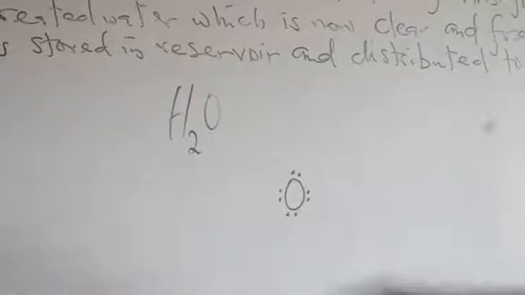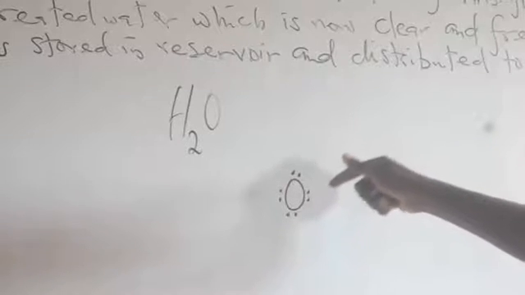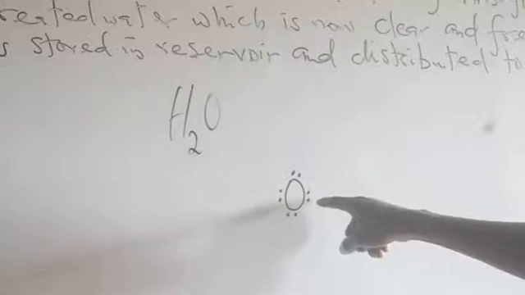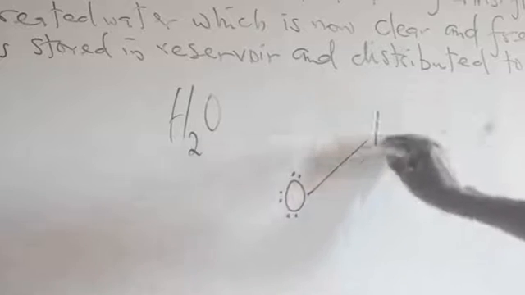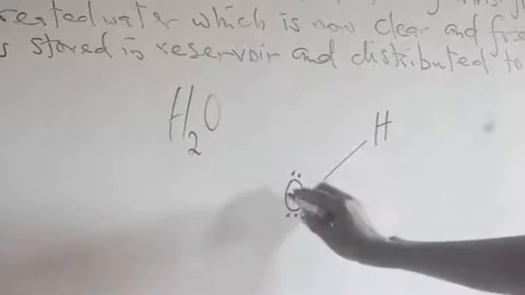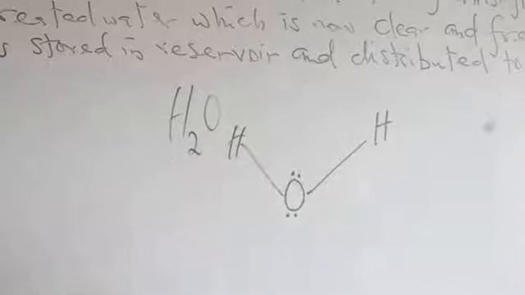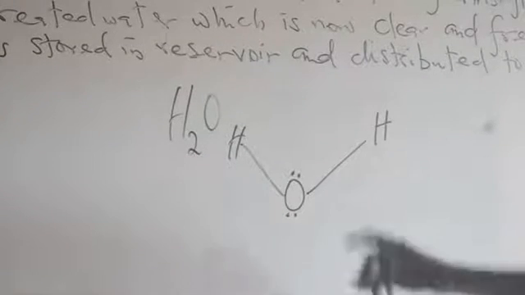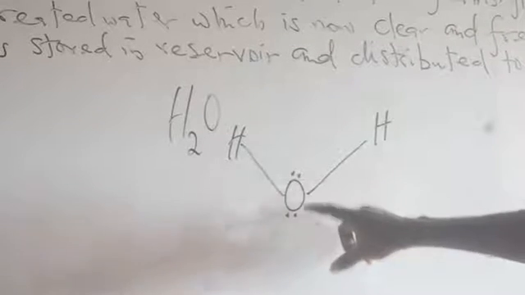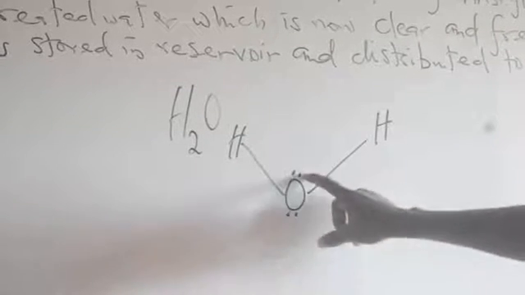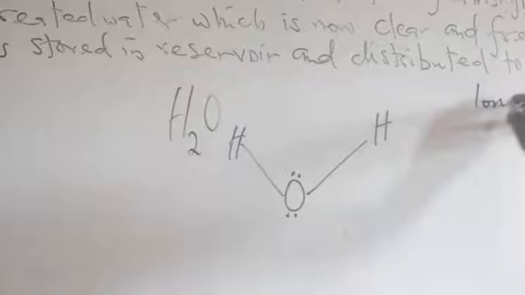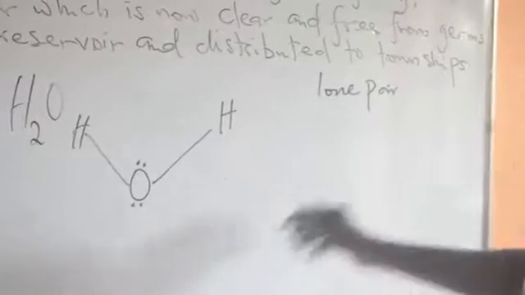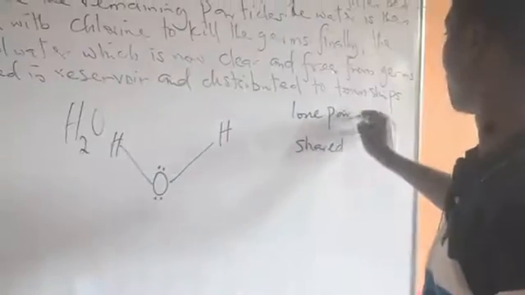Now, here, the 2 atoms of hydrogen will begin to bond covalently to the central atom, which is oxygen. Here, 2 electrons will go for what? 1 atom of hydrogen. 2 electrons will go for another atom of what? Hydrogen. So in the water molecule, the pairs of electrons that are not participating in the bonding are what we call lone pair of electrons. So we have a lone pair of electrons and we also have a shared pair of electrons.